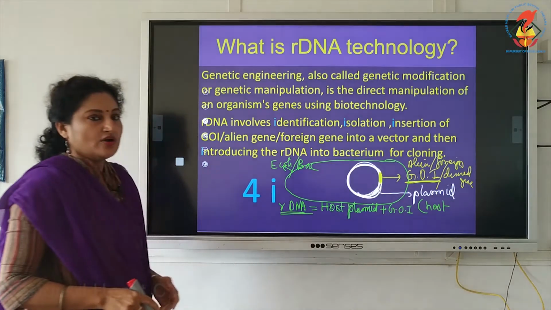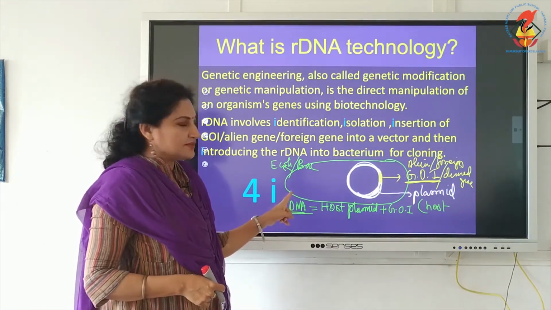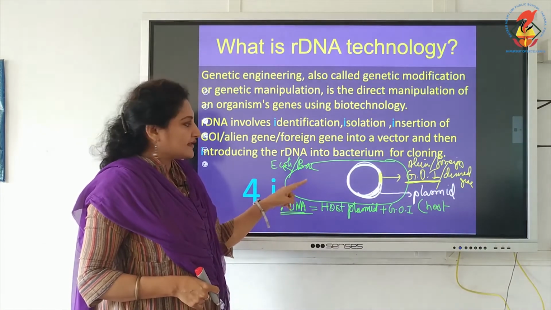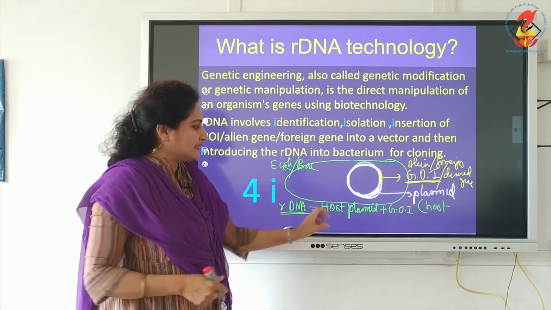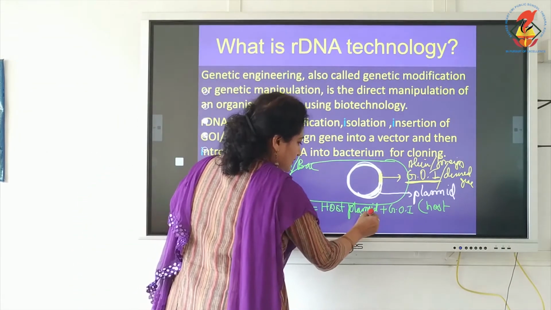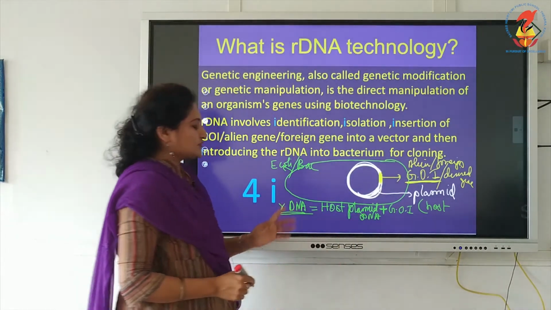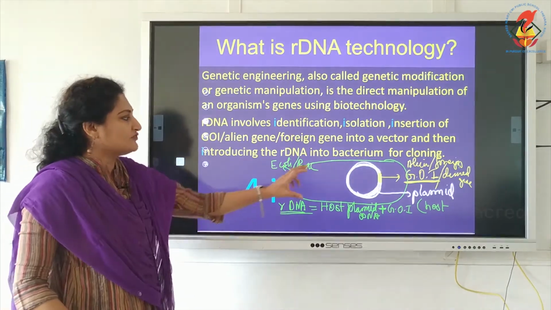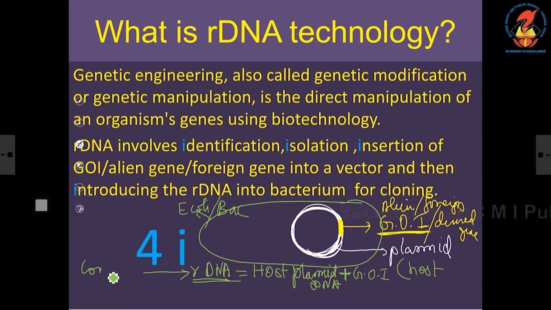What is an rDNA? Host plasmid DNA. That is, the green E. coli bacterium is representing the host, and the host plasmid is white in color. That host plasmid DNA along with the gene of interest that is incorporated constitutes the rDNA. How can we make this rDNA? Now, we are going to see how this rDNA is constructed.